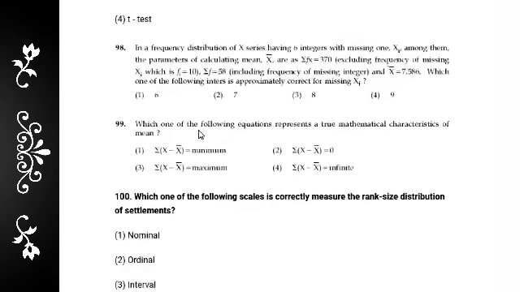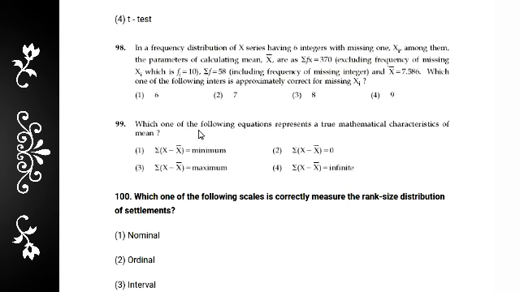And the next question: in a statistical analysis, there is a frequency distribution of an X series having 6 integers with one missing value x1. Among them, the parameters for calculating mean x bar are sigma fx equal to 370 and sigma f equal to 58.